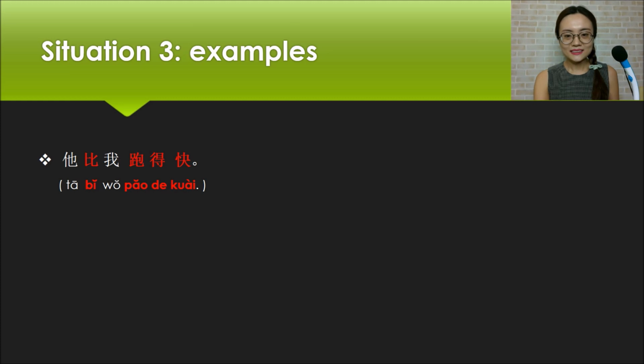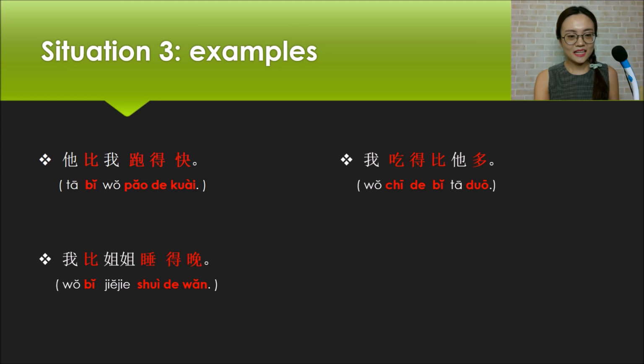Next one, 我吃的比他多. I eat more than him. 我比姐姐睡得晚. I sleep later than my sister. 她来的比我早. She comes earlier than me.